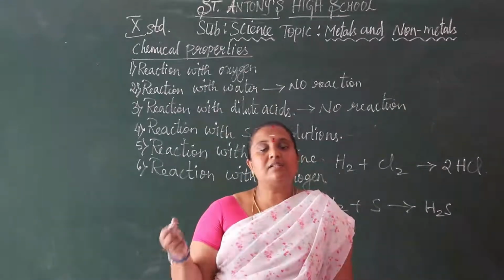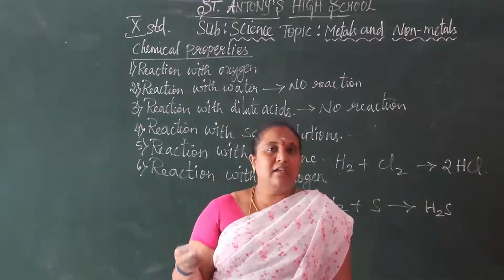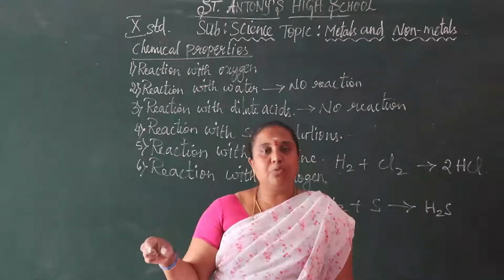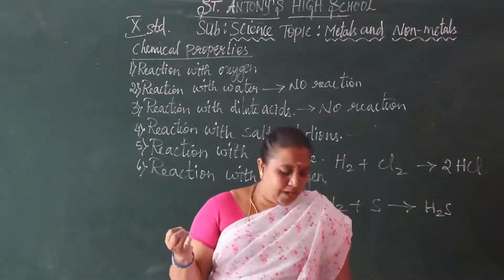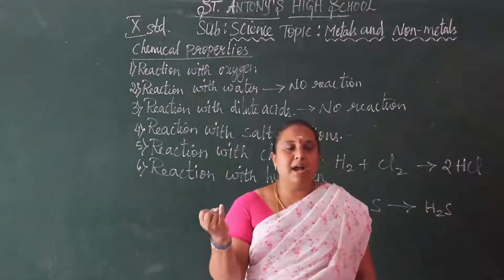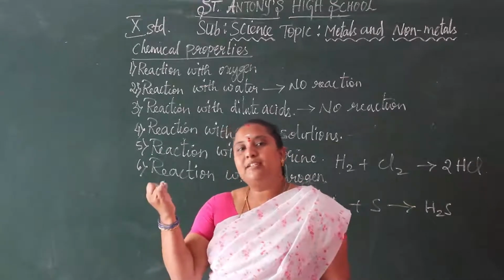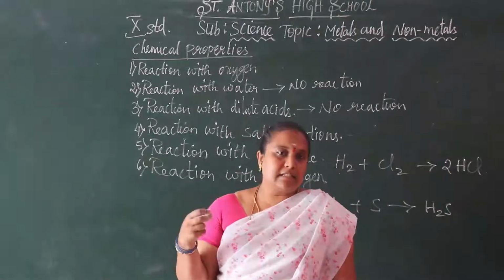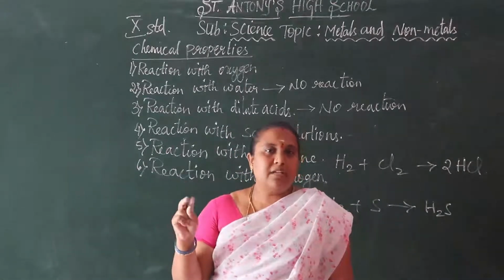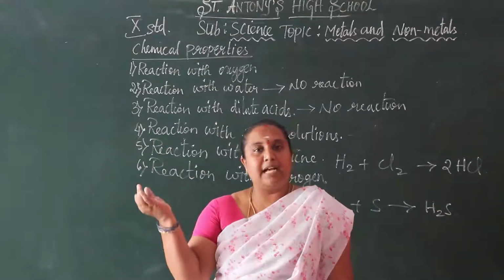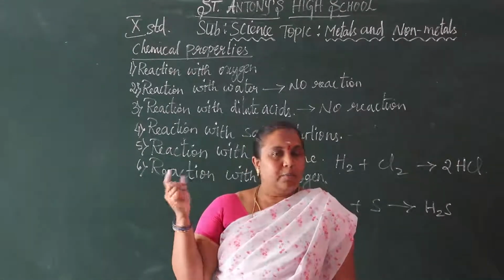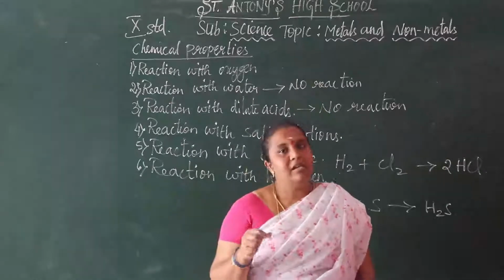The second most reactive metal is sodium. If they ask which is more reactive between sodium and magnesium, it is sodium. Between sodium and potassium, potassium is more reactive than sodium.